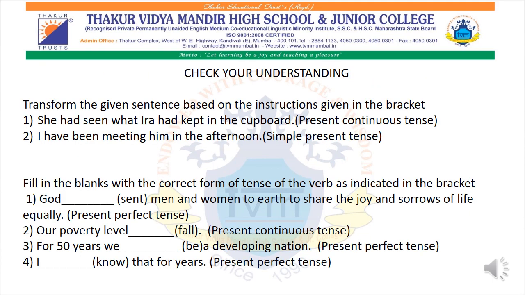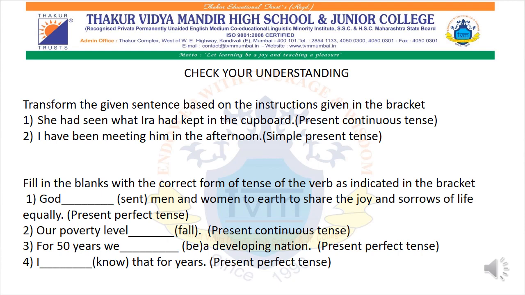Okay, so check your understanding. This is for you all, but I will solve a little for you all, then the rest you all have to solve. Transform the given sentence based on the instruction given in the bracket. She had seen what Ira had kept in the cupboard.